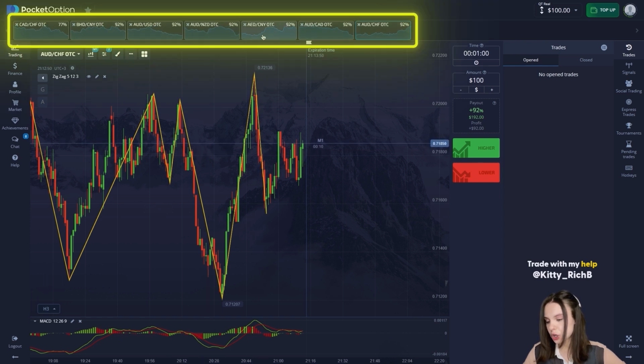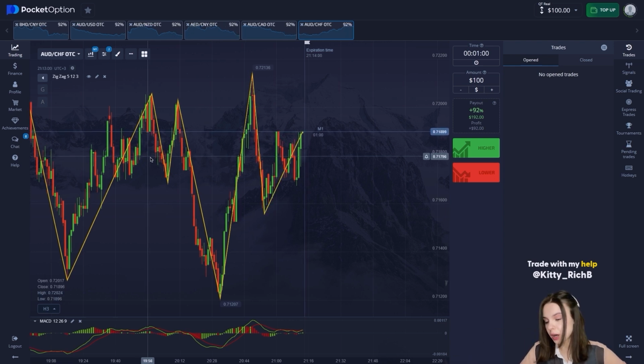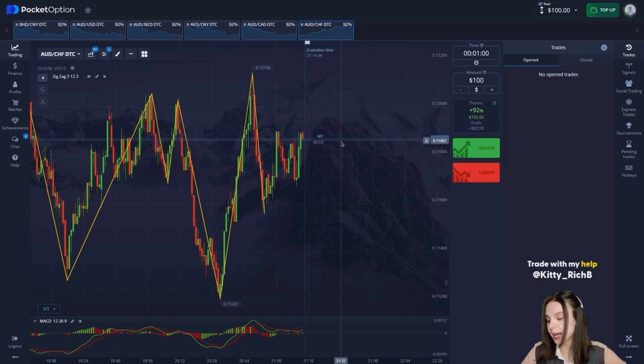Here you see at the top of the screen, apparently we have all currency pairs, but the first one dipped. So let's remove it and leave 6 currency pairs. This is also enough in our video. It looks like everything has been checked. We also have a 1-minute time frame on the chart. We can see candles on our chart. Everything has been checked, it's fine. We can start the video.